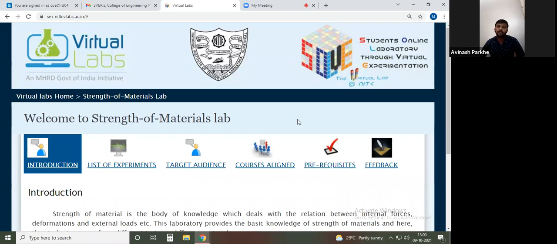Today we are having this lecture based on the virtual lab on the mechanics of material, which is also called strength of material. As already discussed in our advanced technical training, the concepts of mechanics of material and strength of material are correlated with each other. The standard name for this subject is strength of material. Today we will take some of the practicals, or the virtual lab, on the mechanics of material.